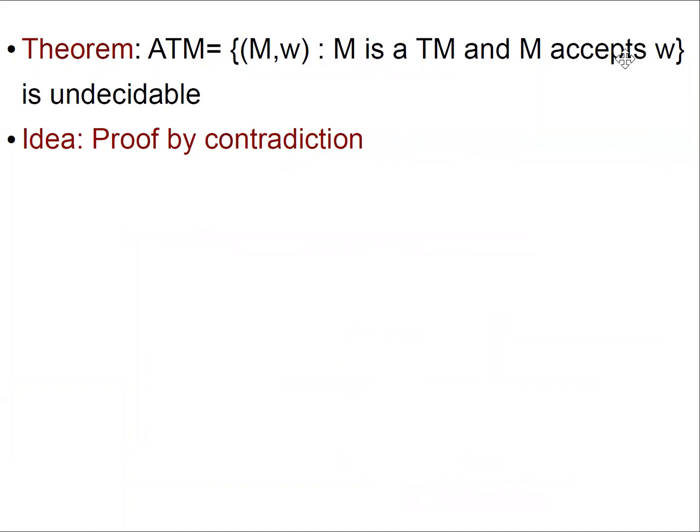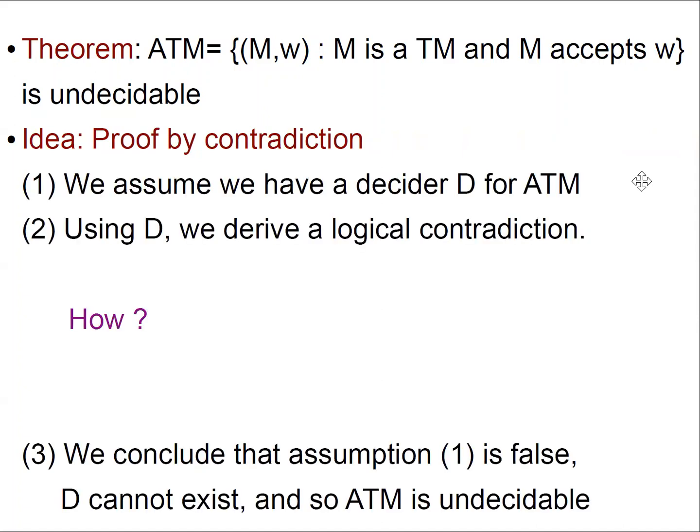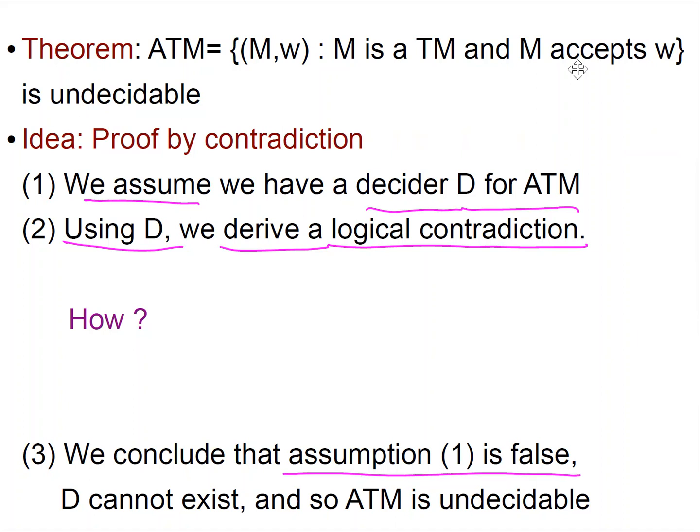Okay, we're going to prove this theorem that ATM is undecidable. And the idea is a proof by contradiction. We are going to assume towards the contradiction that we have a decider D for ATM. Using D, we're going to derive a logical contradiction, something which is impossible. And this means that the assumption has to be false.